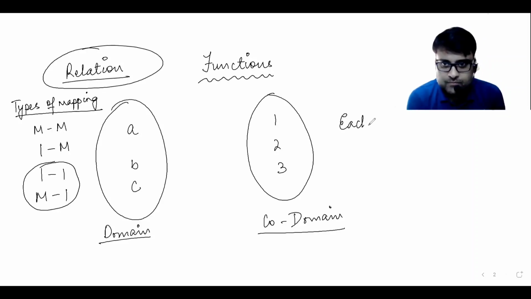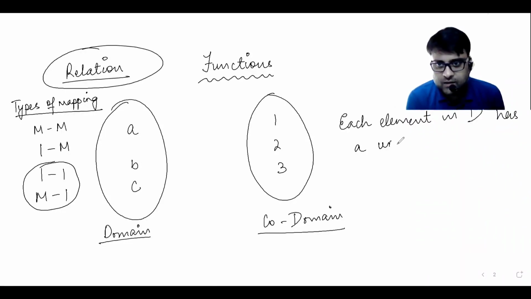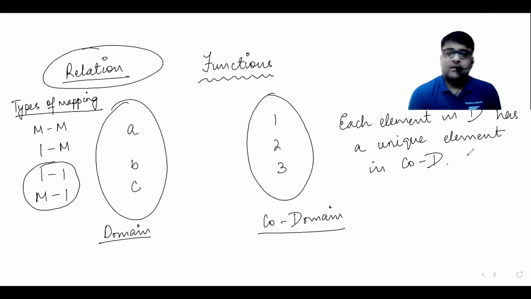Each element in the domain has a unique element in the codomain. This constitutes a function.